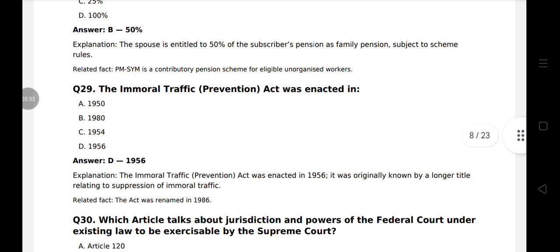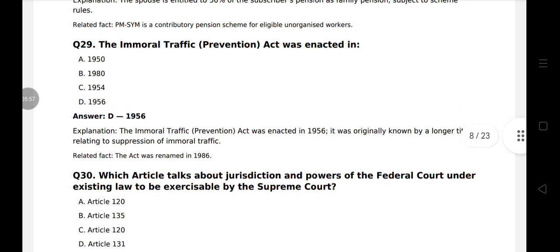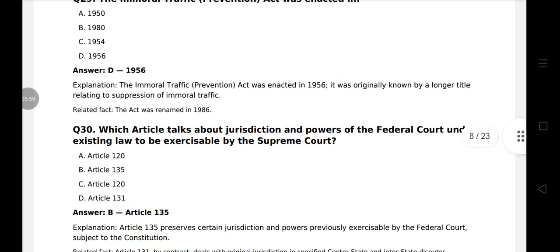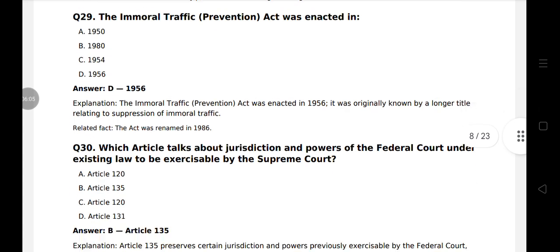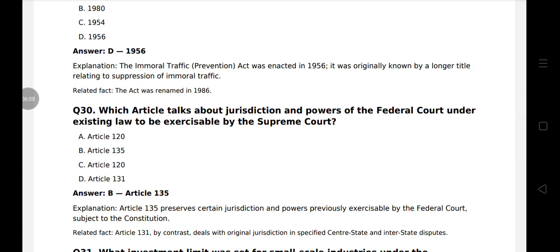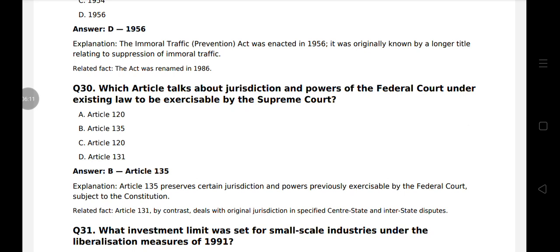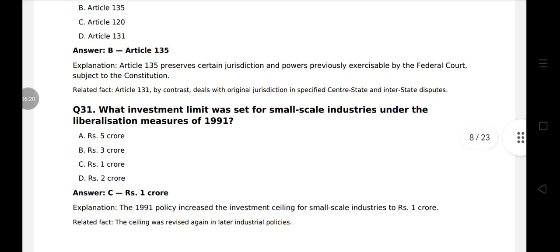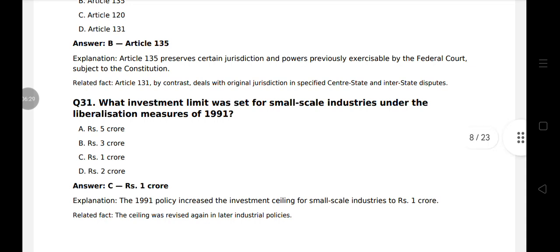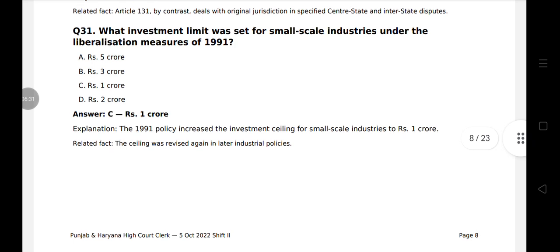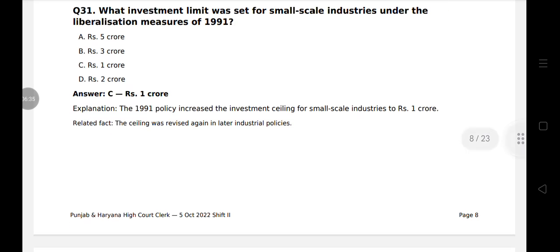Question 29. The Immoral Traffic Prevention Act was enacted in 1956. It was originally known by a longer title relating to suppression of immoral traffic. Question 30. Which article talks about jurisdiction and power of the federal court under existing law to be exercisable by the Supreme Court? Article 135. Question 31. What investment limit was set for small scale industries under the liberalization measures of 1991? Rupees 1 crore. The ceiling was revised again in later industrial policies.